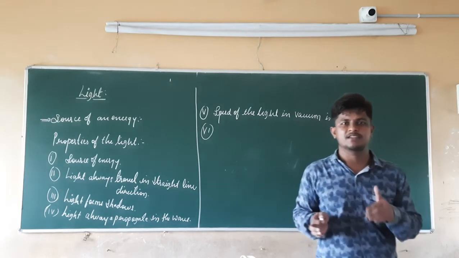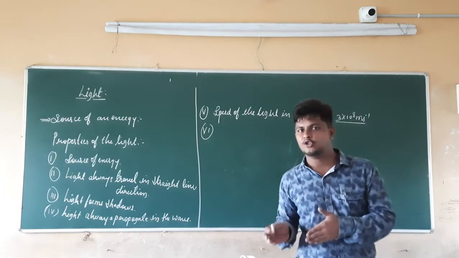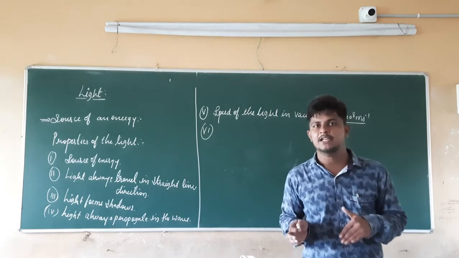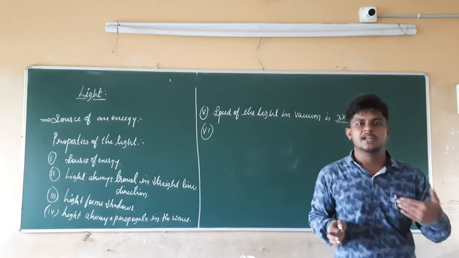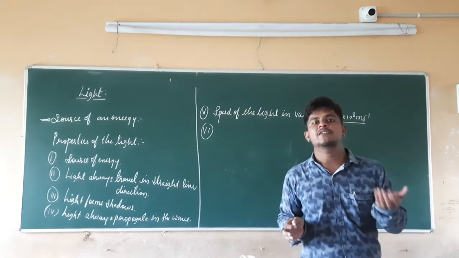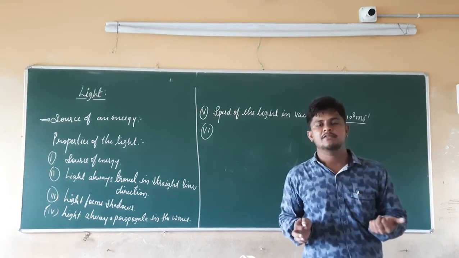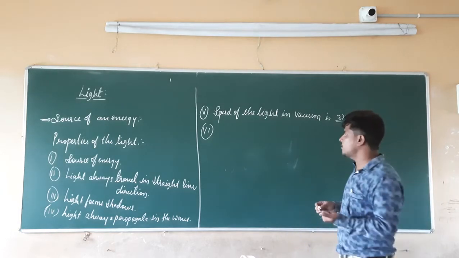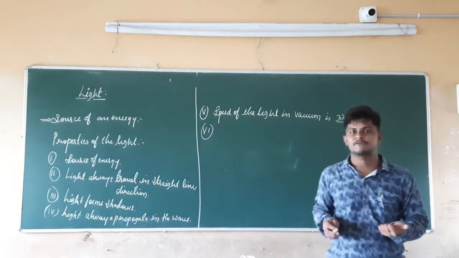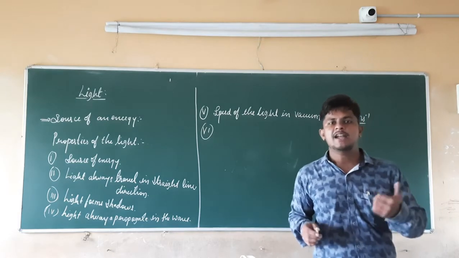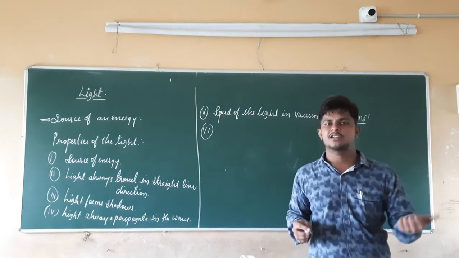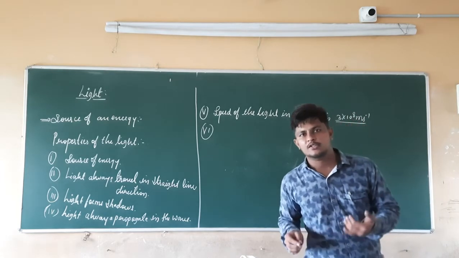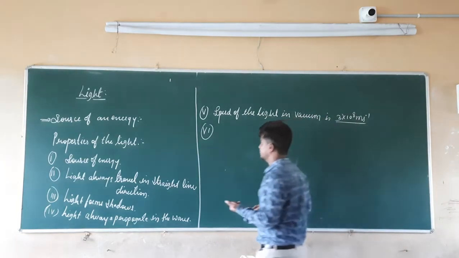Those phenomena are nothing but reflection of light. It is going to show that if some obstacles come. In the same manner, it is going to show the refraction of light, the polarization of light, the interference of light, as well as the total internal reflection. So these are some phenomena shown by the light if some obstacles come. And when the obstacles come, it is going to change its direction, and depending on this change of direction, it is going to show some natural phenomena.